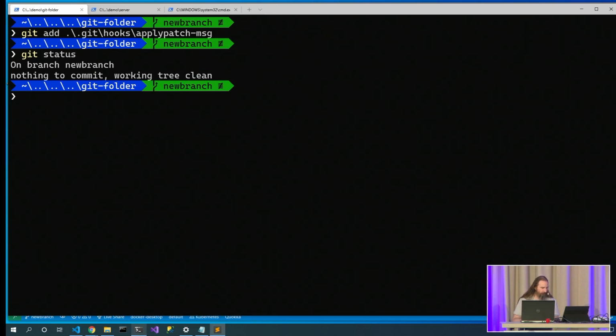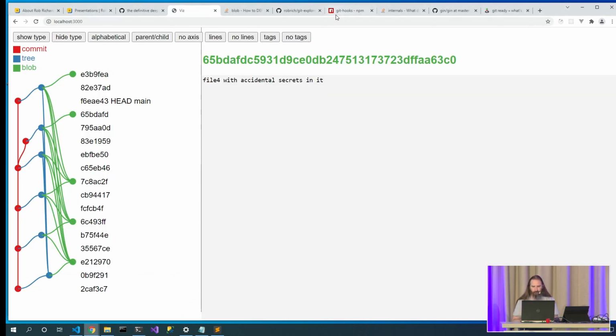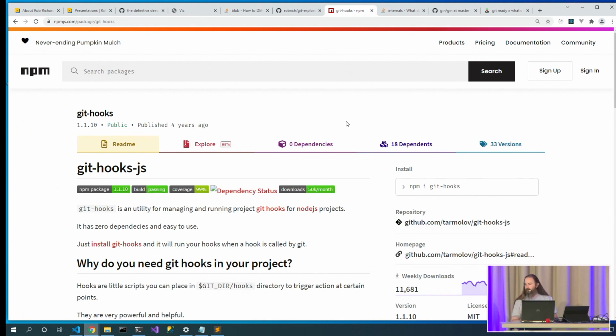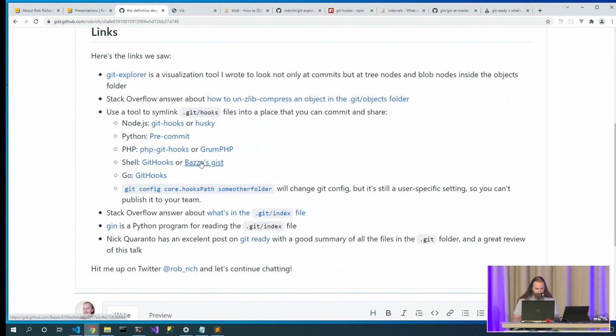So let's look at, I'm not positive I copied this, so let's come in here and let's look at, oh, there it is, Git hooks. Now, Git hooks is an NPM package. There are also packages for Perl. I'm going to go reference my cheat sheet for a second. Git hooks and Husky are in NPM. Pre-commit is a Python script that is also used by lots of other communities. So if you have a C# thing, you can use this Python script.